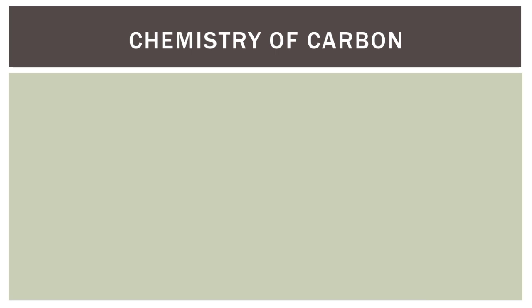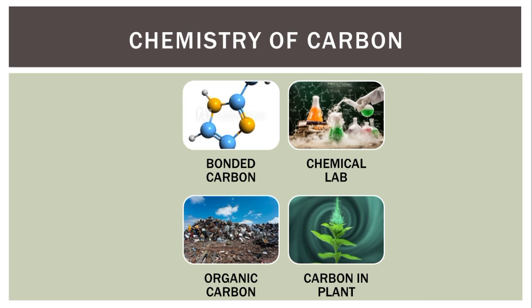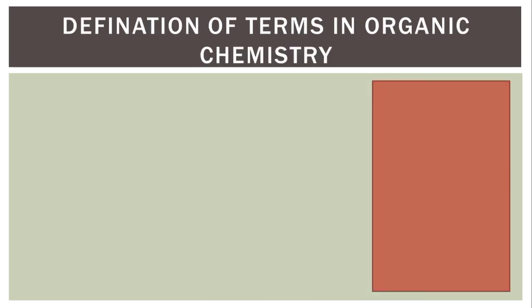So when we talk about organic chemistry, we are simply talking about the chemistry of carbon. But the chemistry of carbon we are referring to is carbon in organic compounds, carbon in living things. And that's the first diagram you can see there. I have bonded carbon. That is how carbon bonds to each other. When we say organic carbon, we mean carbon in living things. Carbon in living things, that's what we refer to as organic chemistry.